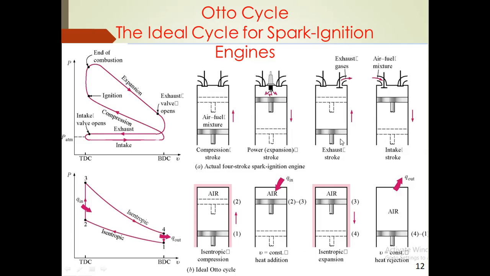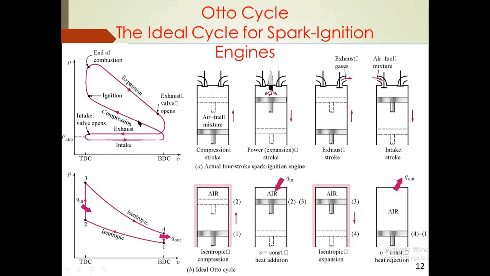The piston moves from BDC to TDC. The next stroke is the intake stroke. The homogeneous air fuel mixture enters the combustion chamber through the inlet valve, while the piston moves from top dead center to bottom dead center. Based upon the PV diagram, from the dark point shown here, the intake valve opens. At that time the homogeneous air fuel mixture enters the combustion chamber, where the pressure is below atmospheric level. Only then do the molecules enter the combustion chamber.